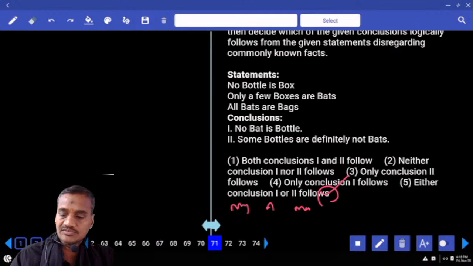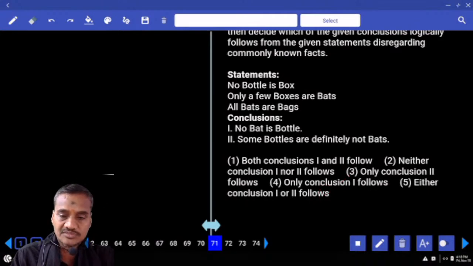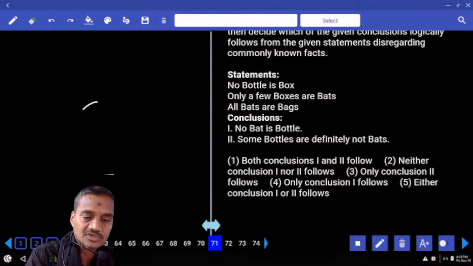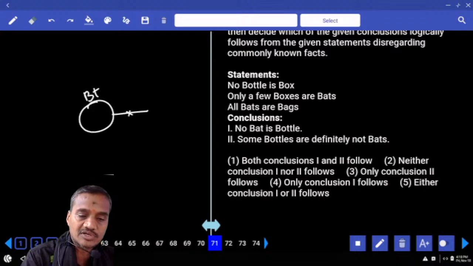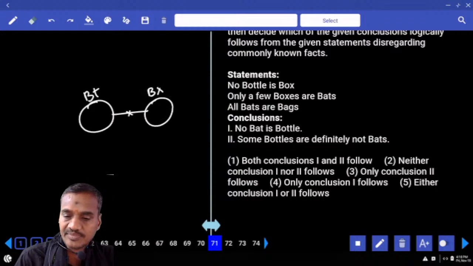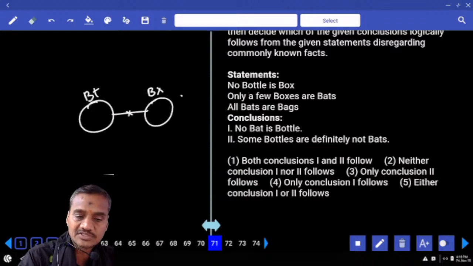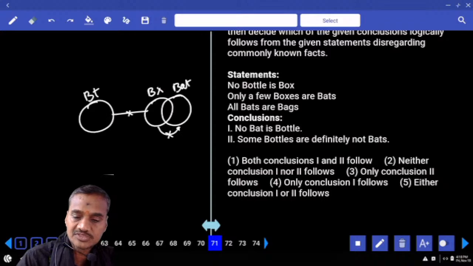Then 71 to 73 are based on syllogisms. No bottle is a box. How to represent this? This is a bottle and there is no intersection between bottle and box. No bottle is box, and at the same time, only a few boxes are bats. Only some of the boxes are bats, but not all. That means the entire box is not a part of this bat.